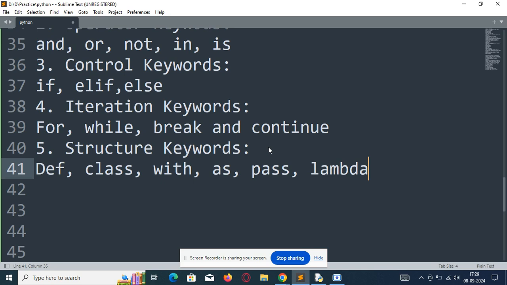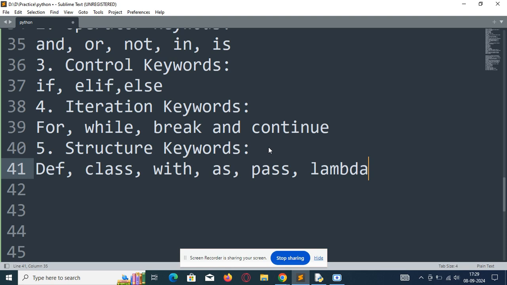Class is used to define a class, and with keyword is used to simplify resource management. As it renames or gives an alias to imported modules or objects. For example, if you import the pandas module in Python, it will take the alias name pd. Lambda creates an anonymous function. We will discuss this topic in the functions lambda.